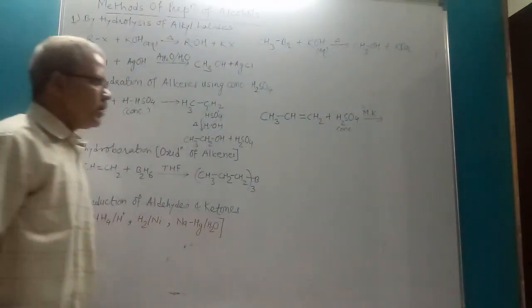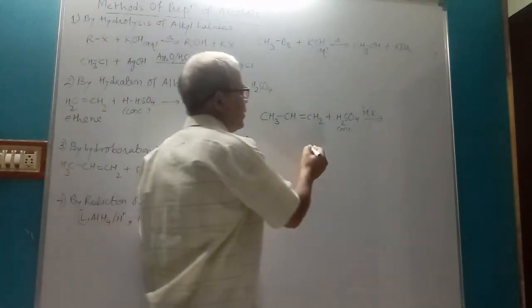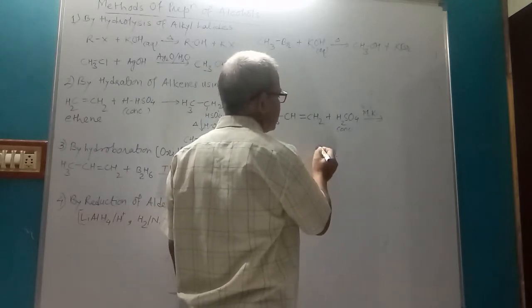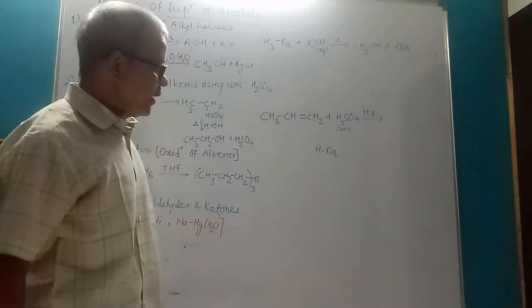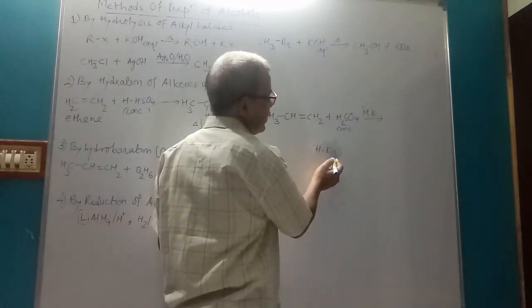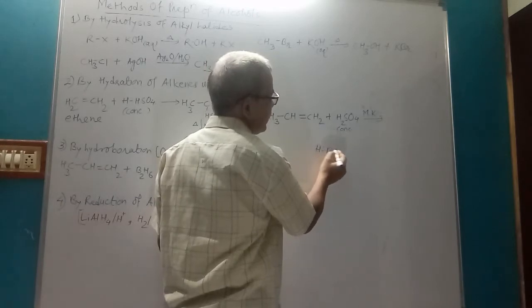What is this rule? The rule states that when unsymmetrical reagent like HBr, H2SO4, HCl, etc. Unsymmetrical reagent means this is hydrogen, this is bromine, this is electronegative, this one is positive. So therefore these lone pairs are attracted towards this bromine.